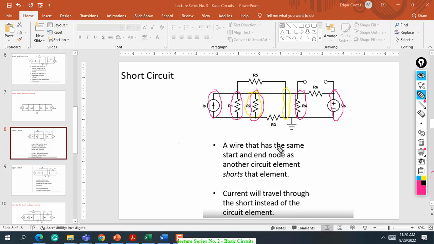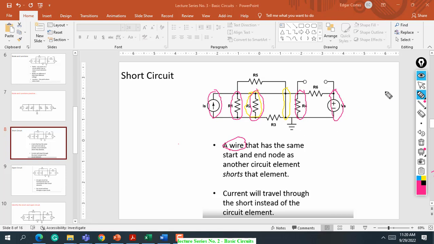So, based on the definition, class, a short circuit is a wire that has the same start and end node of another circuit element and shorts that element. These that I circled in pink are not wires. These are circuit elements: the independent current source, the resistance, and the independent voltage source. So they don't satisfy the definition of a short circuit, because it is clearly stated that it is a wire.